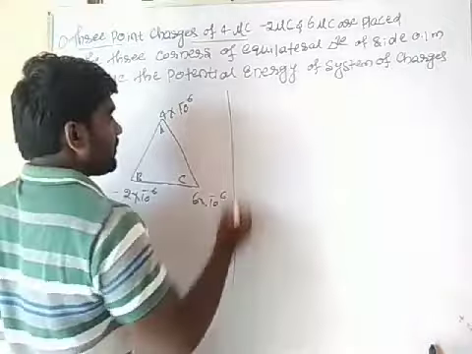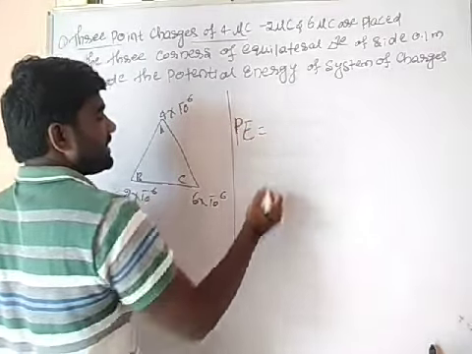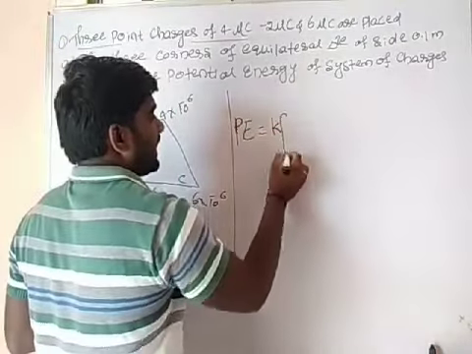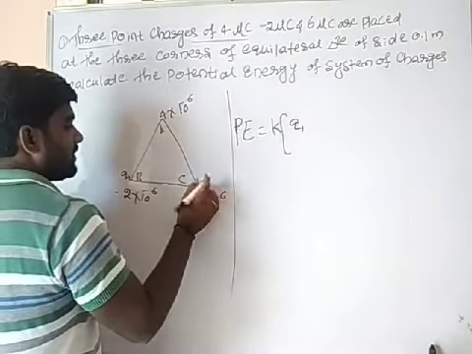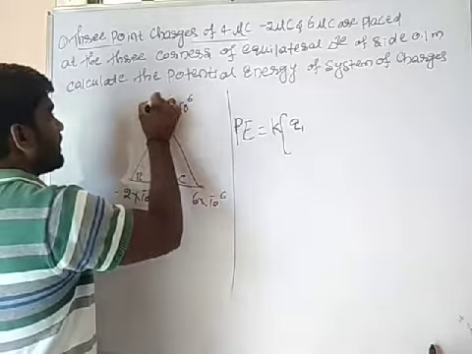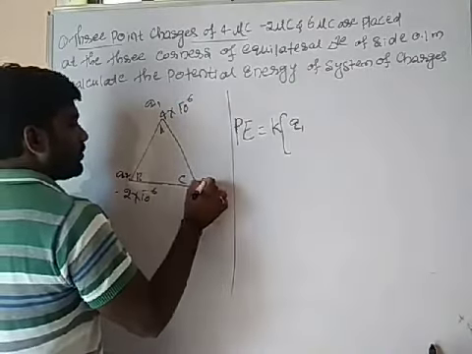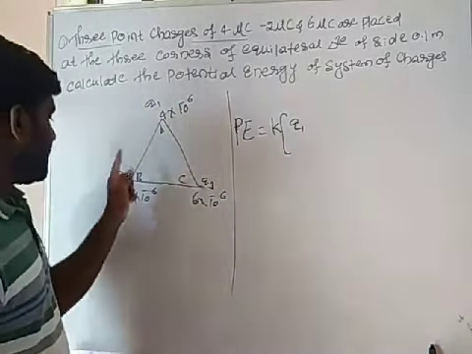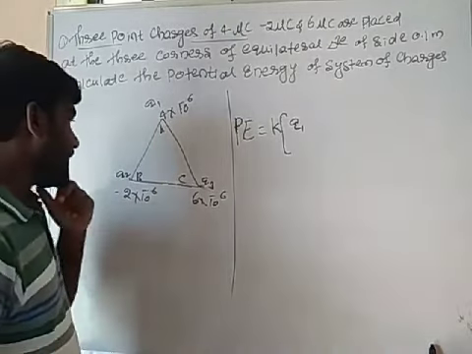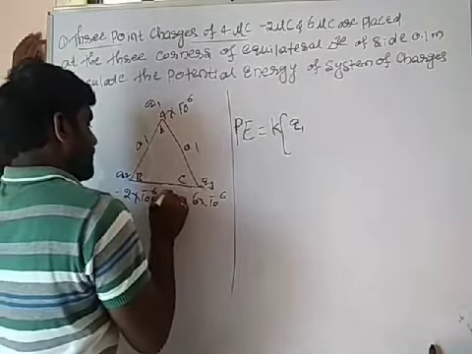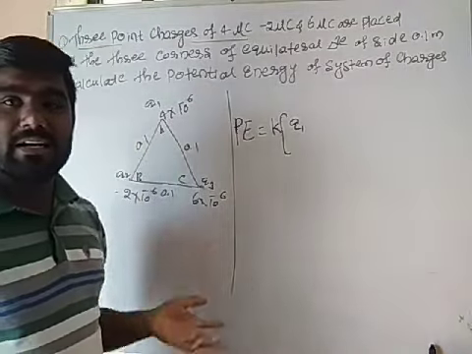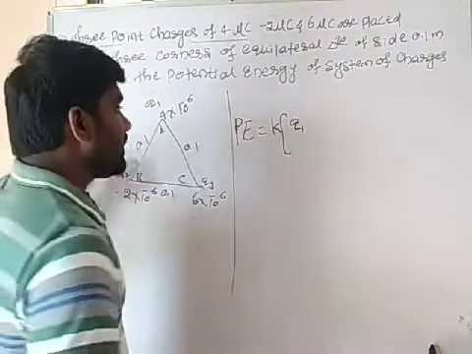So our formula will be, potential energy is equal to K times Q1, Q2, Q3. A, B, C, Q1, Q2, Q3 we can take. So the separated distance is also given. It will be 0.1, 0.1, 0.1. Equilateral triangle means all sides are equal.